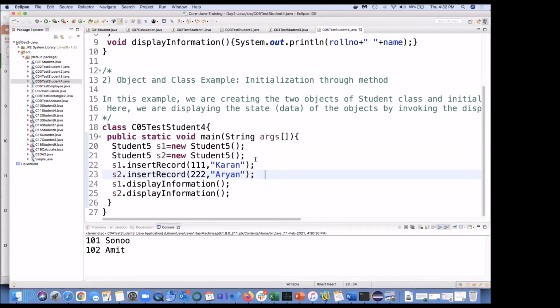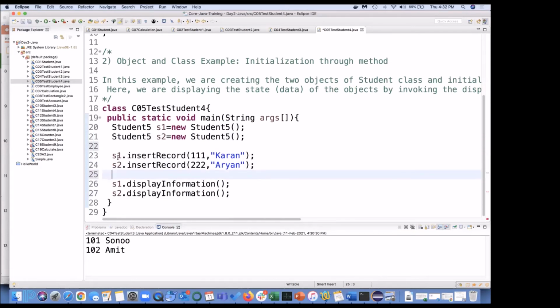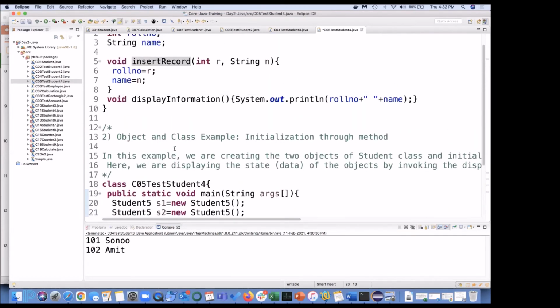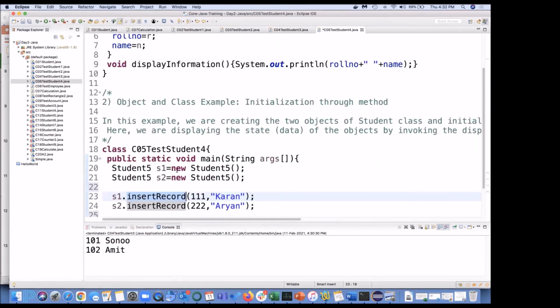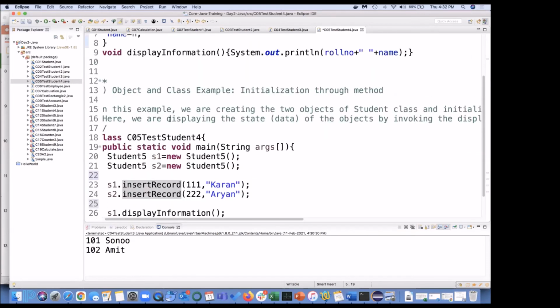So instance 1, instance 2 is created, S1 and S2, two objects got created, and with the help of the S1 object, I'm going to call this function insert record, and then I'm going to pass two parameters. My first parameter is integer, second parameter is string. When the compiler is going to compile and run this program, the control will go inside the student 5 class and search: do I have any function with the name insert record? It will say yes, insert record is there.